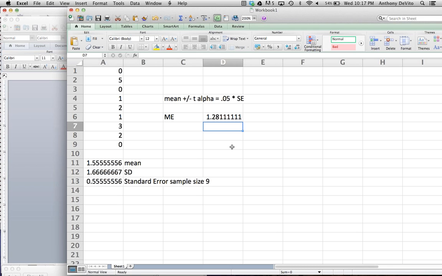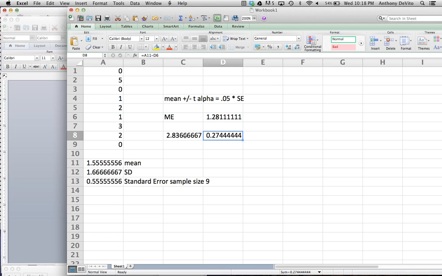So let's take a look at what we have now. To calculate our 95% confidence interval, it's going to be our mean, which was 1.55, plus our margin of error, in other words t times our standard error, and also our mean minus our margin of error. So our 95% confidence interval for the true population mean is going to be 0.27 to 2.84.